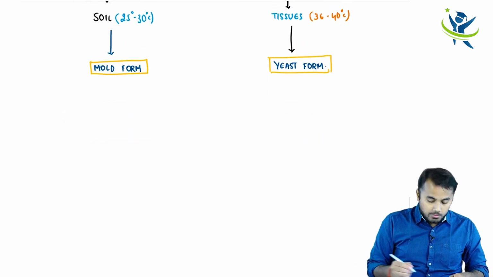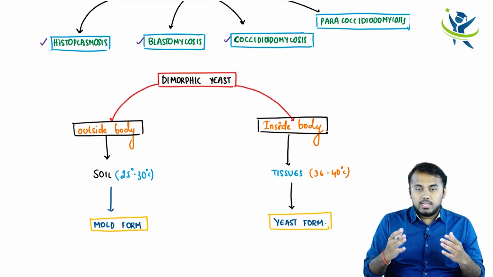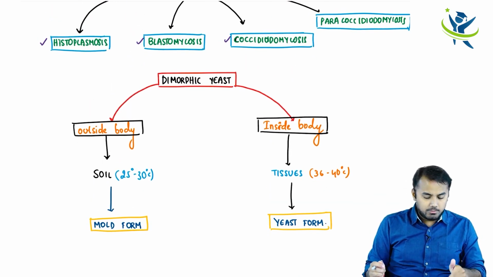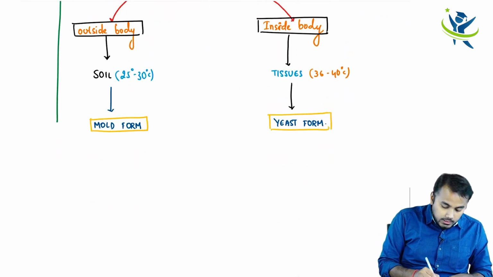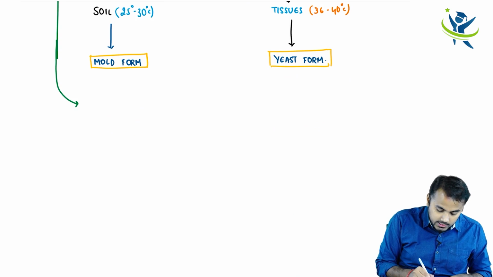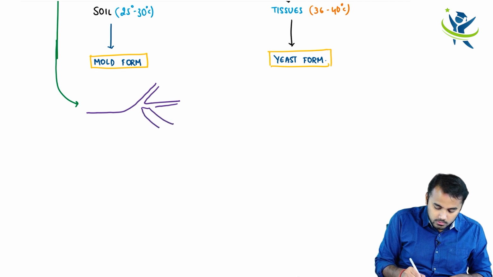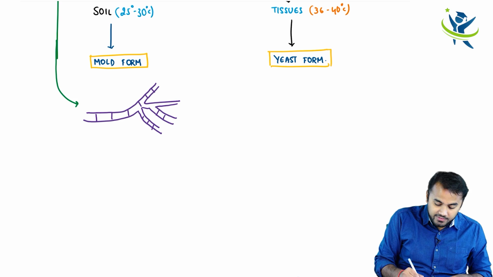For example, mold form, in the sense, okay, all of these are dimorphic, right, they exist in two forms. So let me take one example, histoplasmosis. So how does this histoplasmosis live? You see this, what am I drawing here now? Yes guys, what am I drawing? I am drawing a branched hyphae.